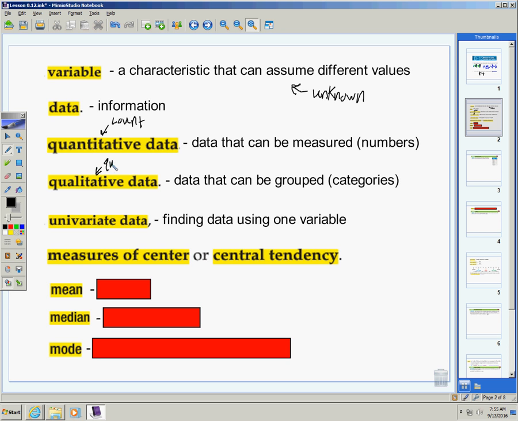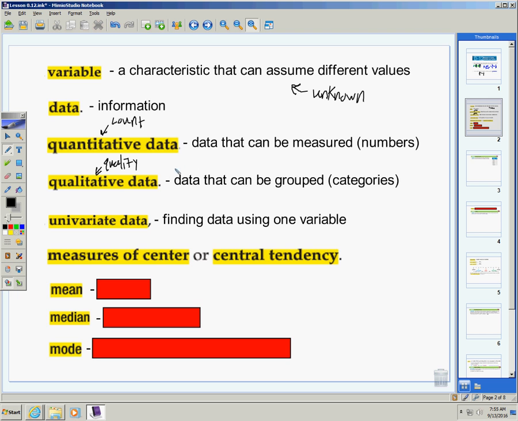Qualitative, you can kind of see the word quality. That's data that can be grouped, and these are more categories. I can't answer these with a number. So for example, if I were to ask you, how was the quality of class, and you were to say it was either bad, okay, or good, I would group the data into those categories. How many people said bad? How many people said good?